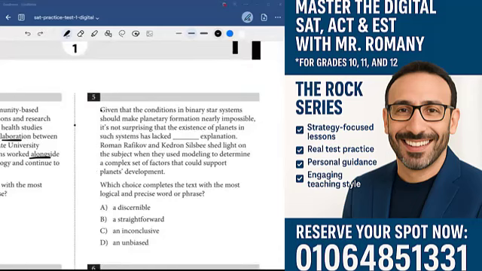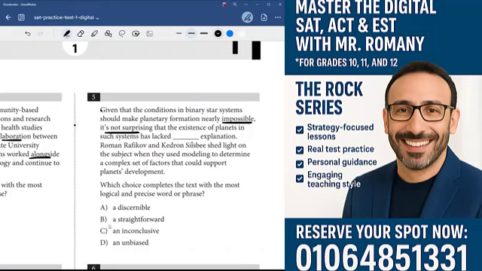Once again, we have a word in context question. Given that the conditions in binary star systems should make planetary formation nearly impossible, it's not surprising. So something's not surprising. That means they don't really understand what's going on, right? Because they said, given the conditions should make planetary formation nearly impossible, it's not surprising. So they can't determine this. It's not surprising that the existence of planets in such systems has lacked blank explanation. So it's lacked